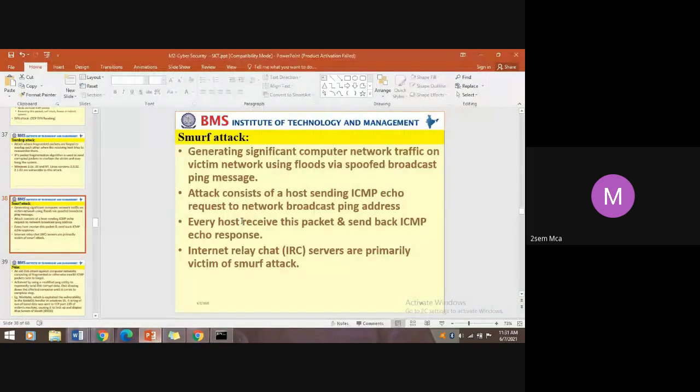So this kind of attack is termed a Smurf attack. Every host receives this packet and sends back an ICMP echo response. So IRC, Internet Relay Chat servers are primarily victims of Smurf attacks.